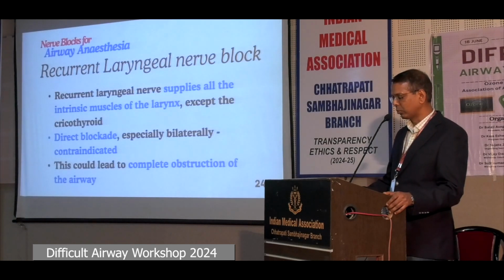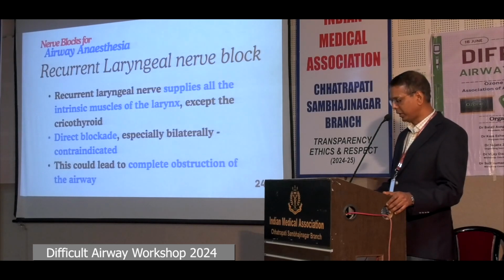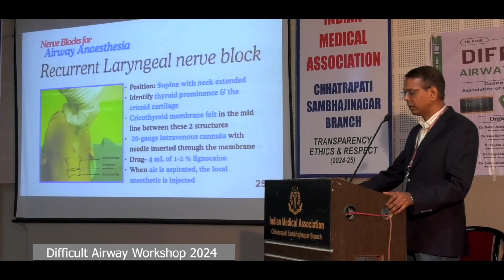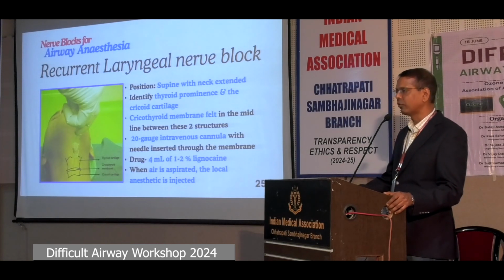Recurrent laryngeal nerve block. Now this supplies all the intrinsic muscles of the larynx except the cricothyroid. Direct blockage, especially bilaterally, is contraindicated because this could lead to complete obstruction of the airway. The patient is placed supine with neck extended for recurrent laryngeal nerve block via the transtracheal injection. In the midline, the thyroid prominence and the cricoid cartilage below it are identified. The cricothyroid membrane can be felt in the midline between these two structures.